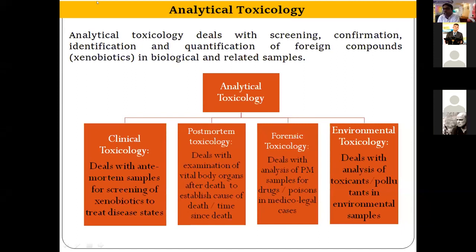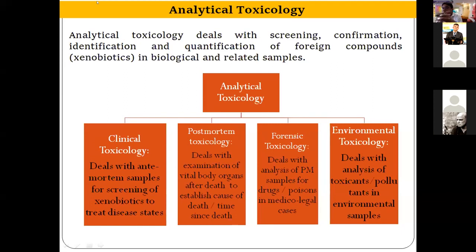So, the nature of samples: what kind of samples do we analyze in analytical toxicology? These can be divided into two parts, ante-mortem samples and post-mortem samples. If the person has consumed any drug or poison and is still alive, then we can collect samples like blood, plasma, serum, urine, saliva, and gastric lavage. Some keratinous tissue samples are also important, like hair and nail samples. In the case of post-mortem samples, if the person has died, we can collect tissue samples like stomach, lung, liver, kidney, spleen, and brain. In general language, these samples are known as visceral samples.